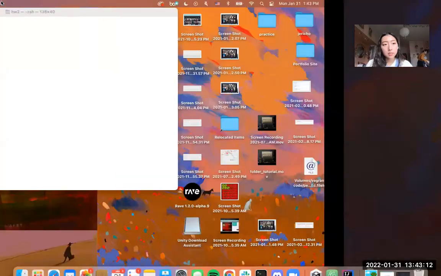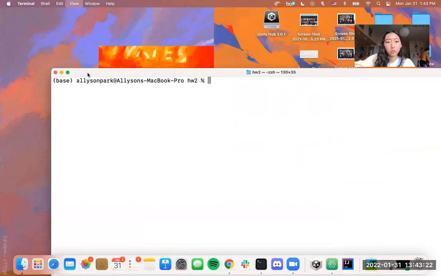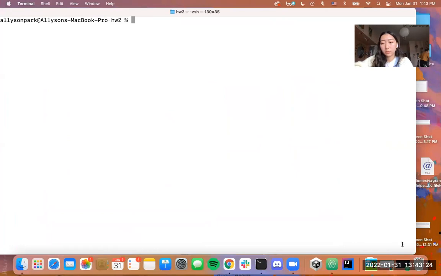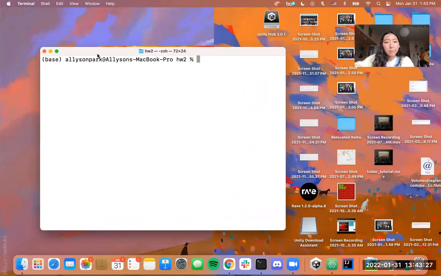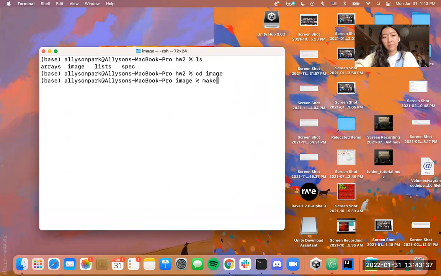I'm going to quickly share my screen from my desktop so you guys can see seam carving in action, the program you'll write, just because I think it's really cool. So I'm in my homework 2 directory. Let me make this bigger. Oh my gosh, too big. Okay, I'm in the homework 2 directory and I can look at what's here. We see that we have image. And so when I was in image, I will compile everything using make. I already made it, so nothing to be done right now because I already compiled.